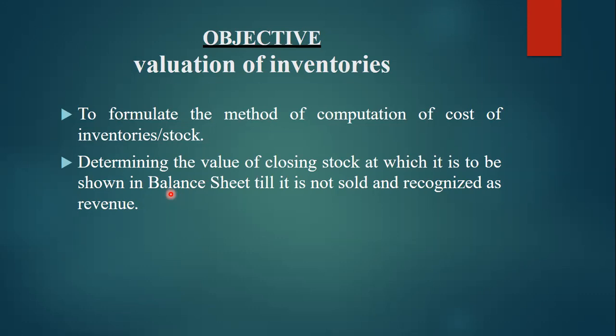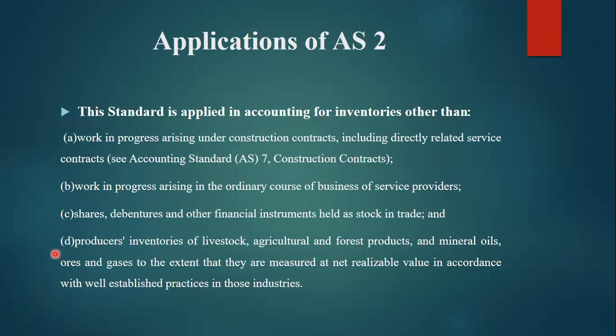If they are not providing these kinds of methods to the organizations, then there is a possibility that each will calculate differently. So there is no uniformity and there is no possibility of comparison between the two. Then the application of Accounting Standard 2.